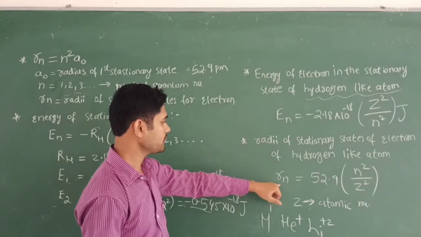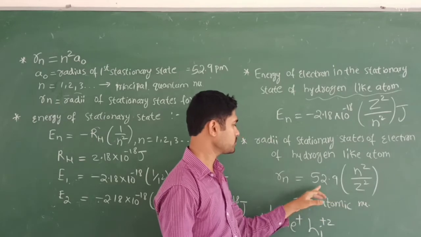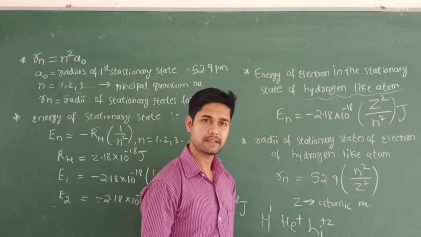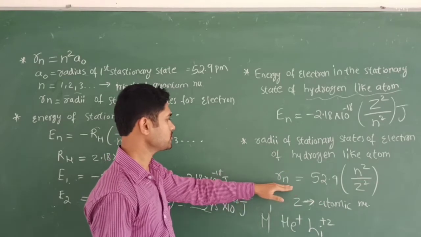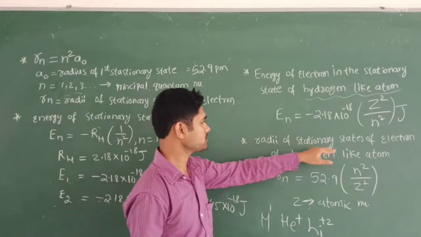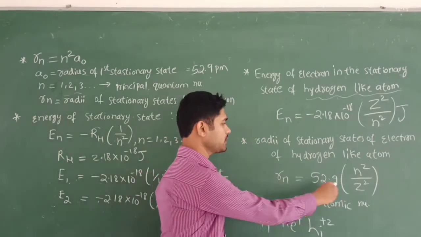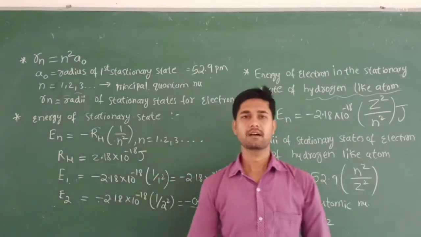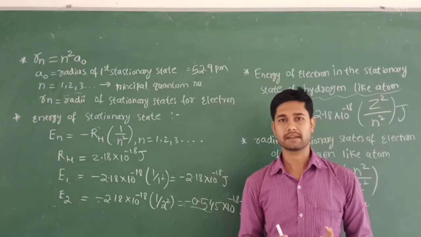And the last one is Rn equal to 52.9 into n square by Z square. I mean Rn equal to a0 into n square by Z square, where a0 value is 52.9 picometer. So this is the equation to find out the radii of the stationary states of an electron of the hydrogen-like atom, where Z is the atomic number. So like this, he combined these classical theories as well as quantum mechanics.